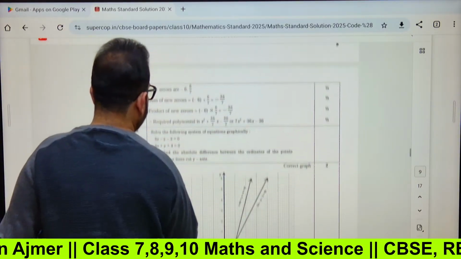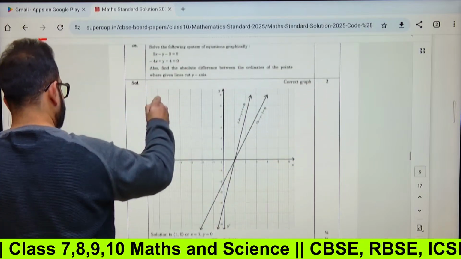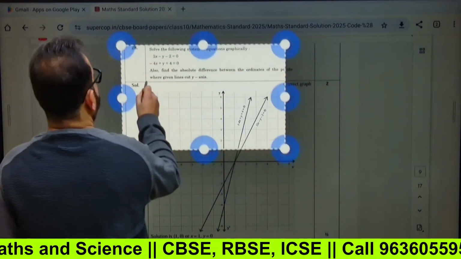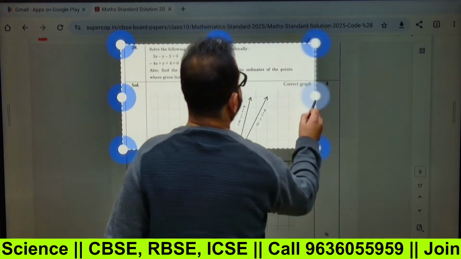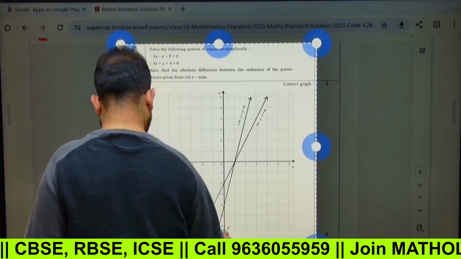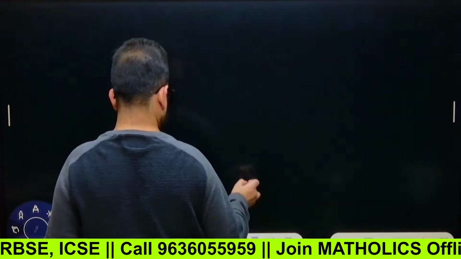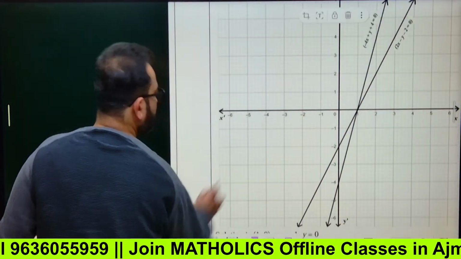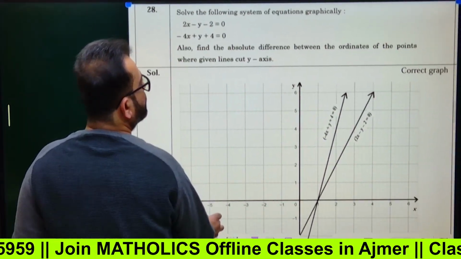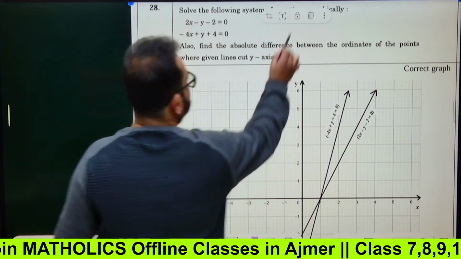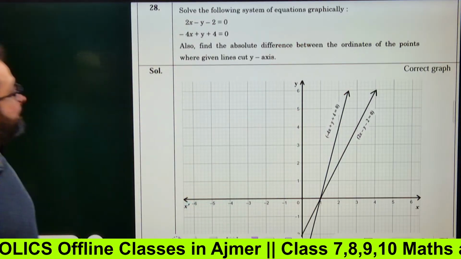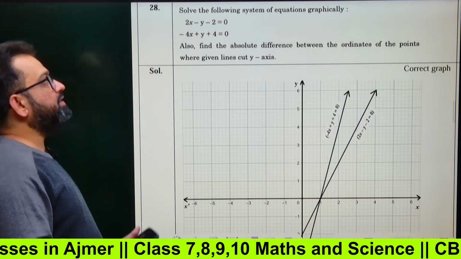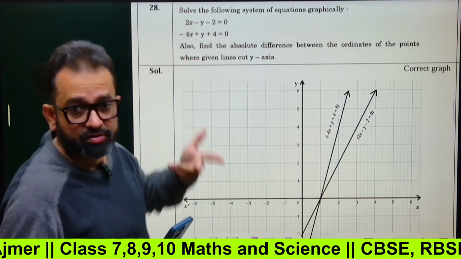Solve the following system of equations graphically. So let's take this solution as it is on the screen and let us understand this one. So this one is here, right? Now, see. Solve the following system of equations graphically: 2x minus y minus 2 equals to 0 and minus 4x plus y plus 4 equals to 0. Now, how to solve this?